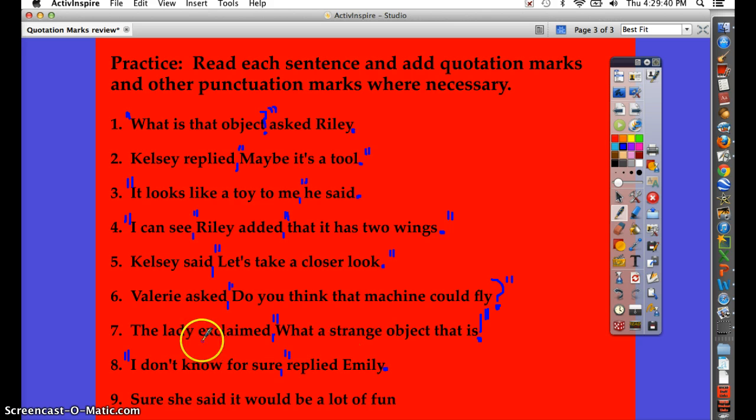And finally, number 9, sure, she said, it would be a lot of fun. So another broken quote this time. "Sure," with the quotes around it, comma, inside of the quote again. She said, comma, then quote again, "it would be a lot of fun." Period, quote. And again, we can see the it with the lowercase i, since it's the continuation of the first part of the quote, sure, it would be a lot of fun. So hopefully this review is helpful to everyone in reviewing the concepts with quotation marks that we've been studying in language arts.